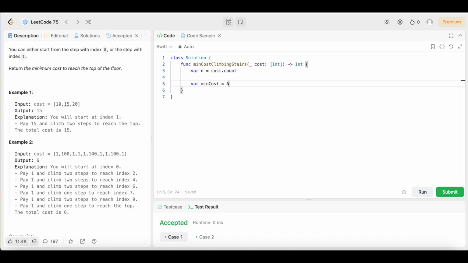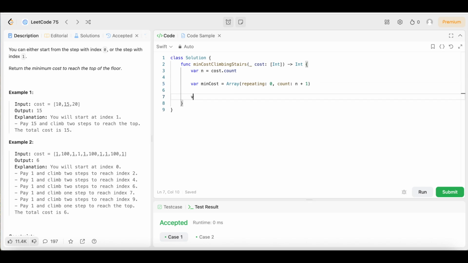Then we're going to declare another variable called min cost, and we're going to set that equal to an array. This is just going to be a default array, an array of repeating zeros. So we're going to say repeating 0, and count is going to be n plus 1. And remember, it's n plus 1 because we're trying to get to the top of the staircase outside of the array. The top of the staircase, we can't see it. It's not included in the array. So we have to get all the way out of the array, which is why we're saying n plus 1, because that's what we're trying to get to.